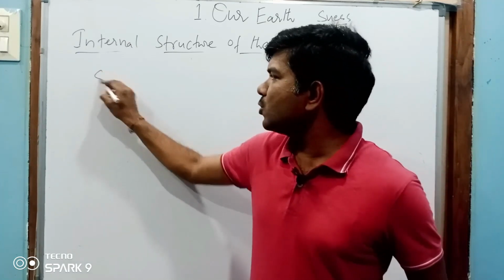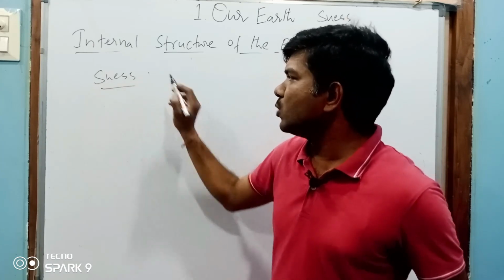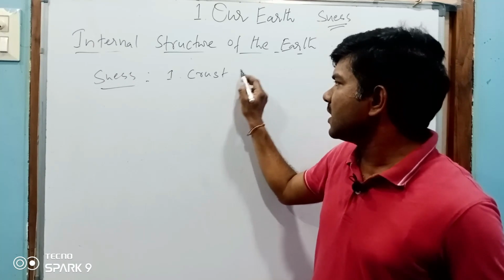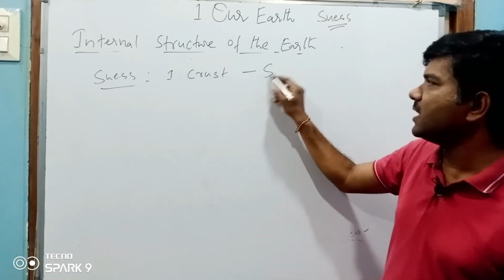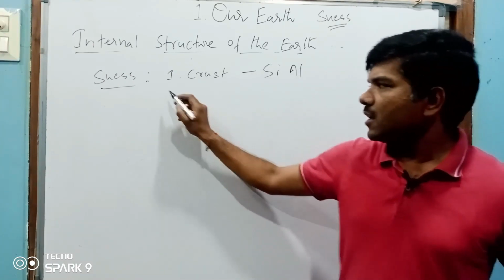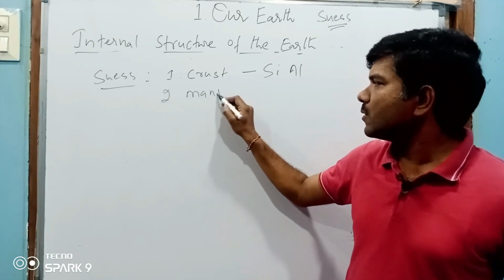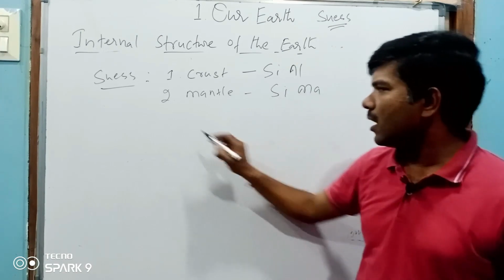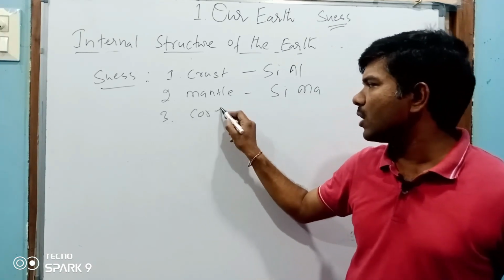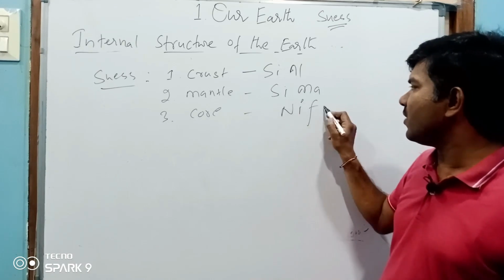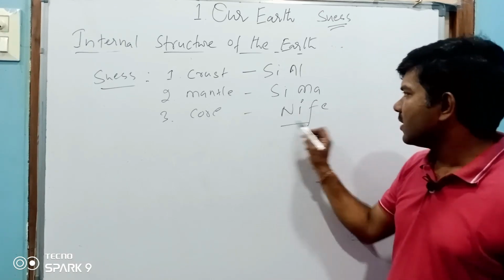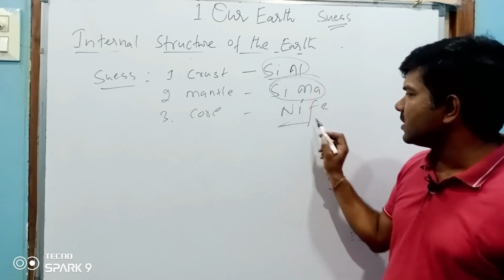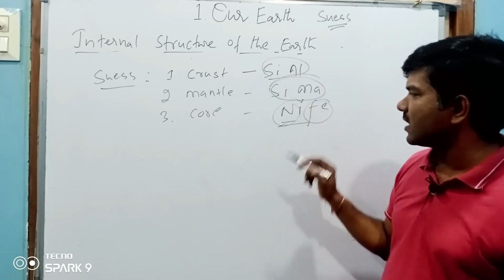See what Suess said. He divided the earth into three parts: the crust he called Sial, the mantle Sima, and the core Nife. Sial is silica and aluminium, Sima is silica and magnesium, Ni means nickel, Fe means ferrous.